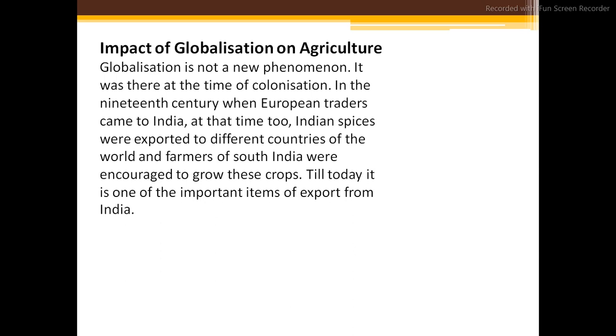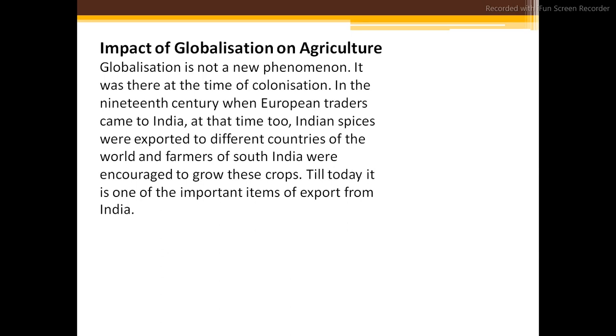Globalization is not a new phenomenon. It was there at the time of colonization also. In the 19th century, when the European traders moved to India, Indian spices were exported to different countries of the world, and the farmers of South India were encouraged to grow them. Till today, it is one of the important items of export from India.